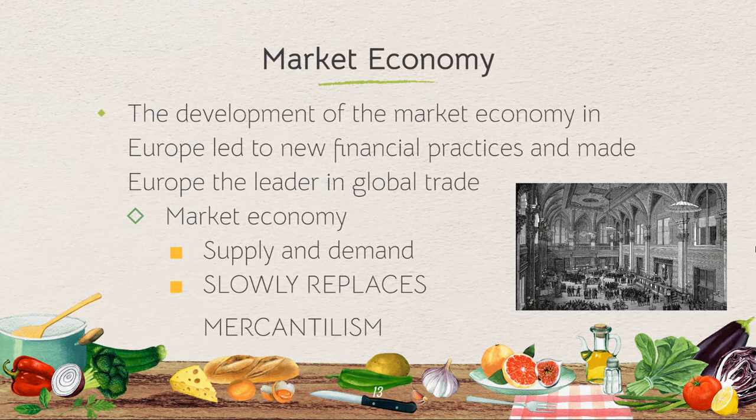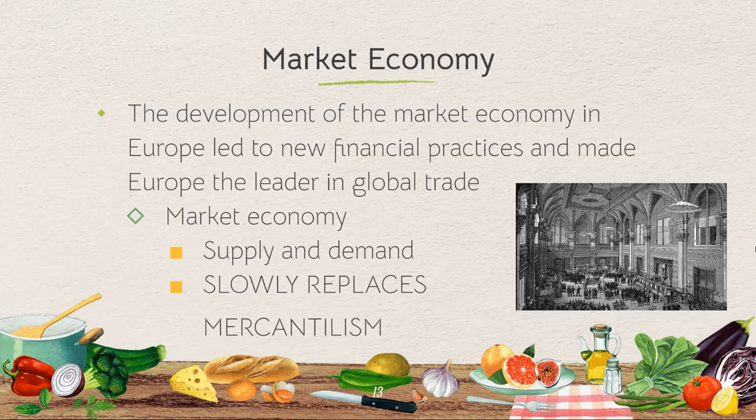Okay. This is an economic system, again, where prices and wages are determined by buyers and sellers. This is the idea of supply and demand, right? People want something, people are going to produce more of it. And so then they're going to sell more of it. If the people want less of it, the prices are going to go down. People aren't going to make it anymore. These are the concepts that drive our economic systems right now.